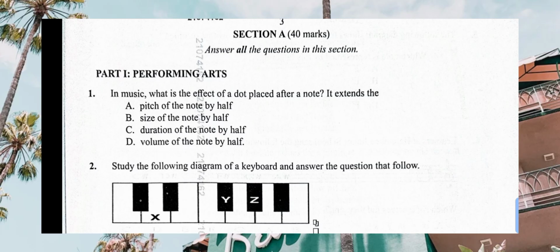First question says, in music, what is the effect of a dot placed after a note? It extends the duration. That one is a free mark for those people who have been taught seriously about note extension. We say the note extension adds half the value of the beat. So let's look at the answers. Pitch of the note by a half, that is not correct. Size of the note by a half, that is not correct. Duration of the note by a half, that is the correct answer. The correct answer, therefore, is C, duration of the note by a half.